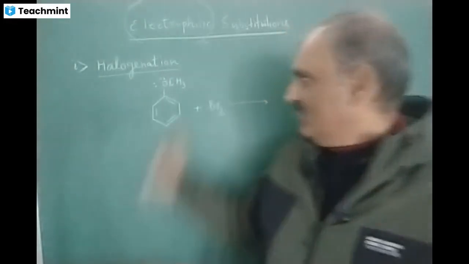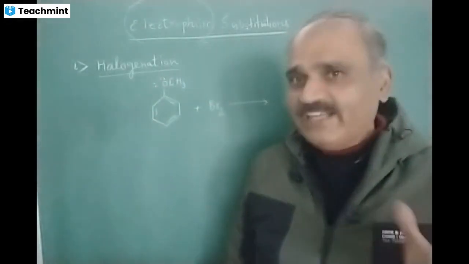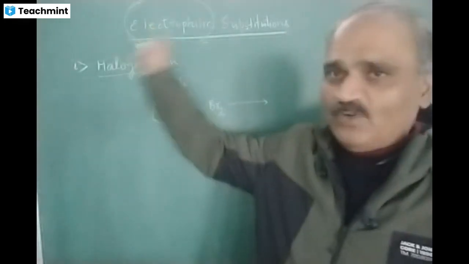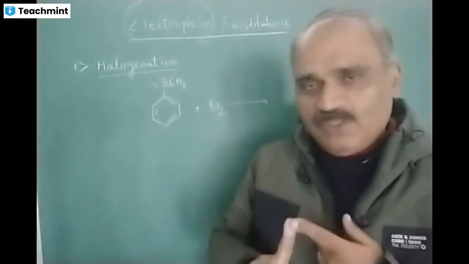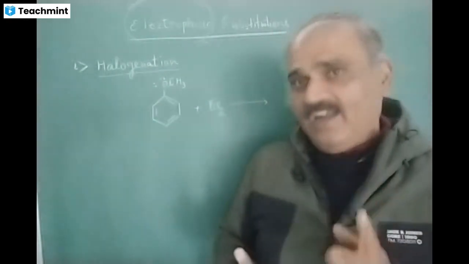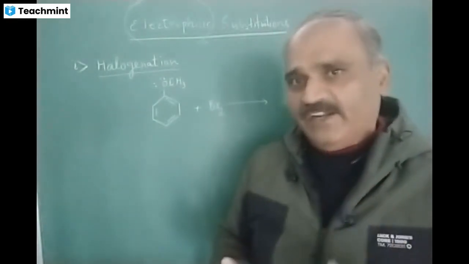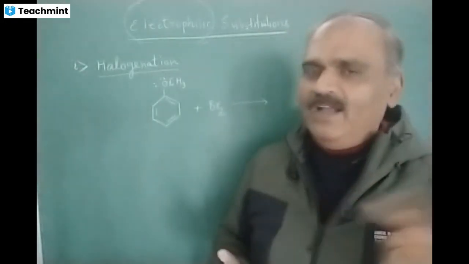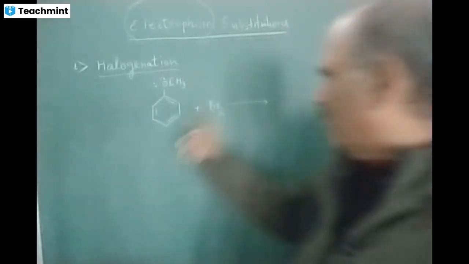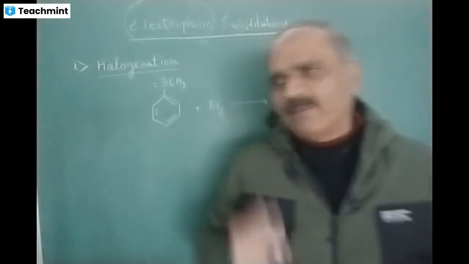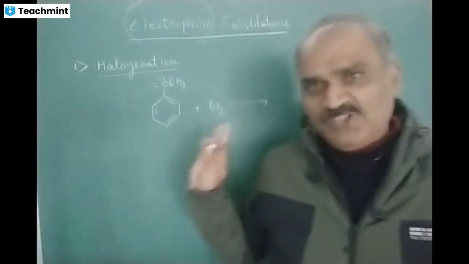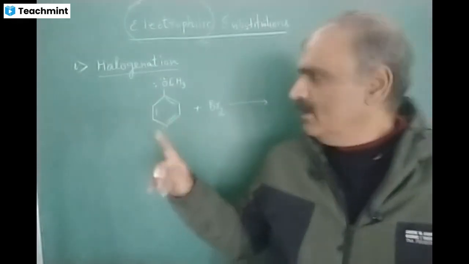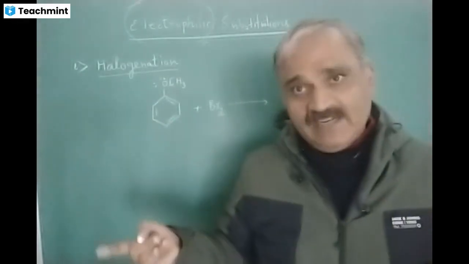So you can say that this methoxy group is an activating group. It is increasing the reactivity of benzene towards electrophilic substitution reaction. So the methoxy group is an activating group and an ortho para directing group. It is directing the electrophile to the ortho and para positions. Clear? Now, one more thing you must remember: whenever we carry out a halogenation reaction, if we carry it out with chlorine, we need FeCl3 catalyst. If with bromine, we need FeBr3 catalyst.